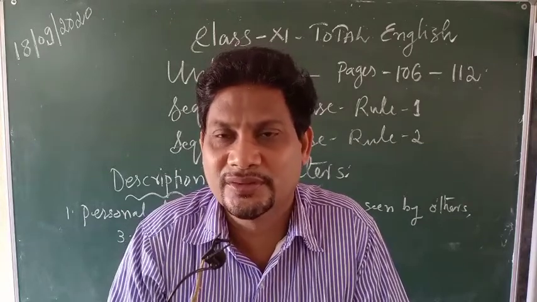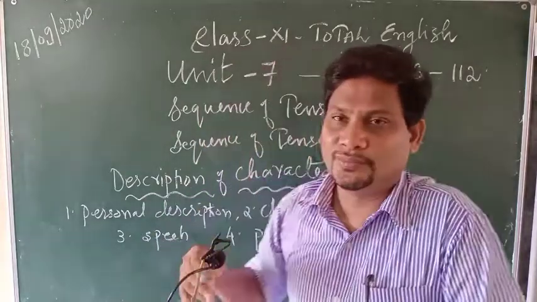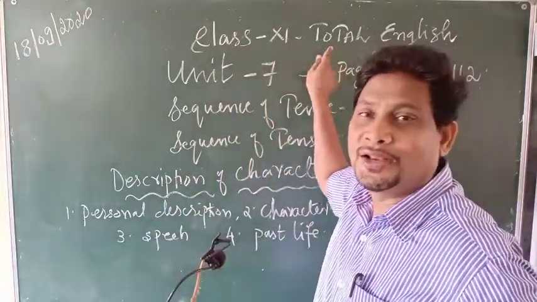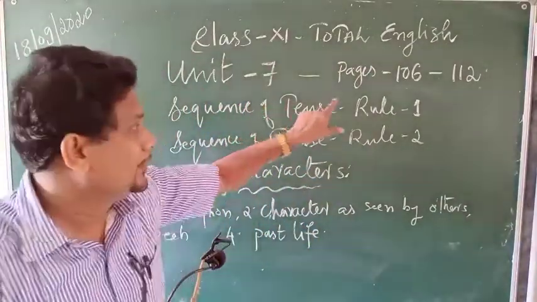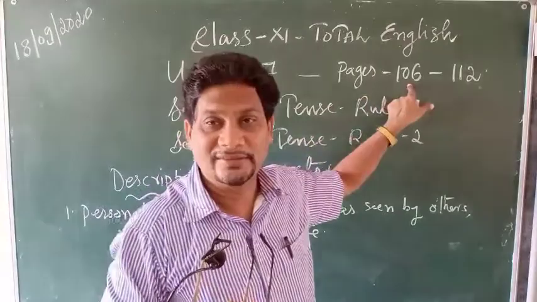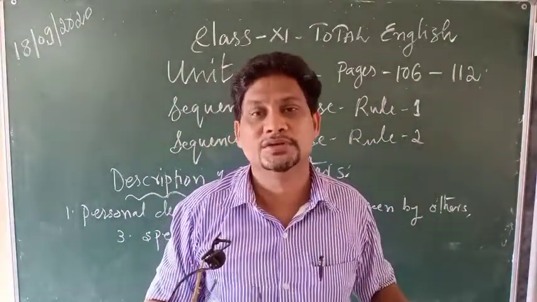Dear students, once again we are back in the classroom with our Total English unit number 7, pages 106 to 112. That is what we are going to discuss today.